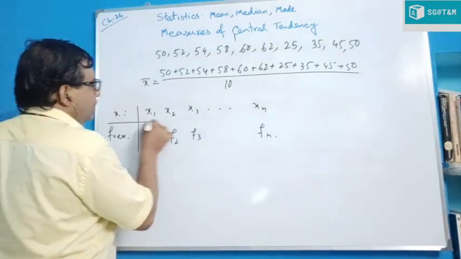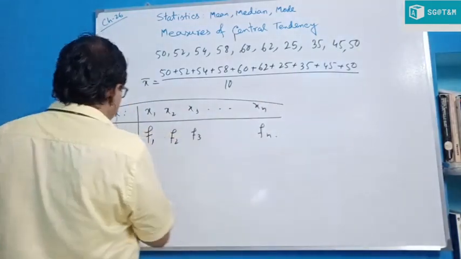Frequency is known to you, you did it in class 9 obviously. This is the table.